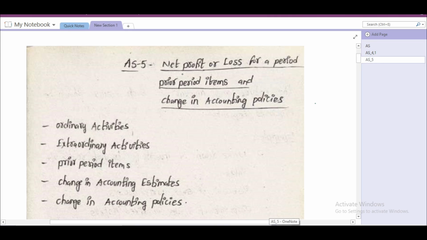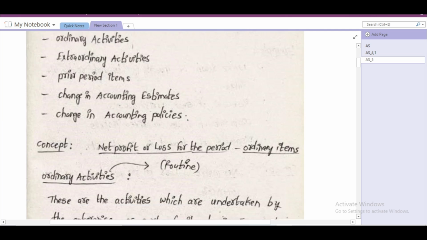Accounting Standard 5: Net profit or loss for a period, prior period items and change in accounting policies. In this accounting standard we have to understand all these concepts: ordinary activities, extraordinary activities, prior period items, change in accounting estimates, change in accounting policies. We'll see one by one.